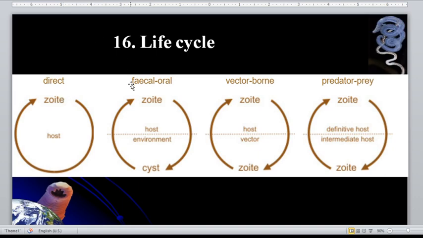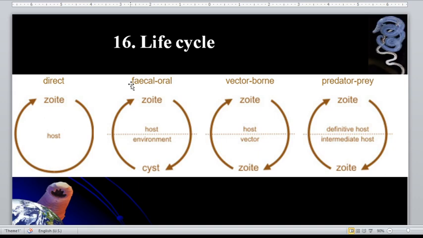For the second, we have the fecal oral route. That is the transmission of environmentally resistant cyst stages passed in feces of one host and ingested with food or water by another individual. Examples of parasites that can be acquired through fecal oral route transmission are Entamoeba histolytica, Giardia lamblia, and Balantidium coli.